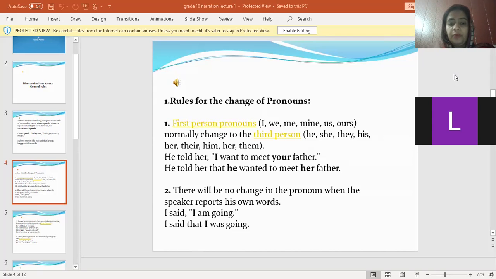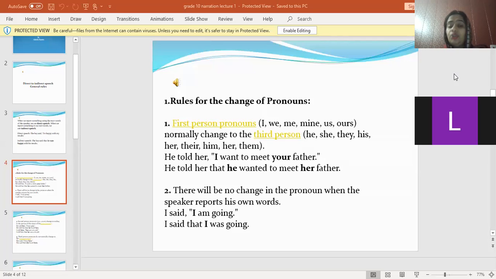The first person pronoun I is changing according to the subject he. So the first person pronoun is changing into the third person pronoun according to the subject he. He told her, "I want to meet your father." So he told her that he wanted to meet her father. Want is changed into wanted.